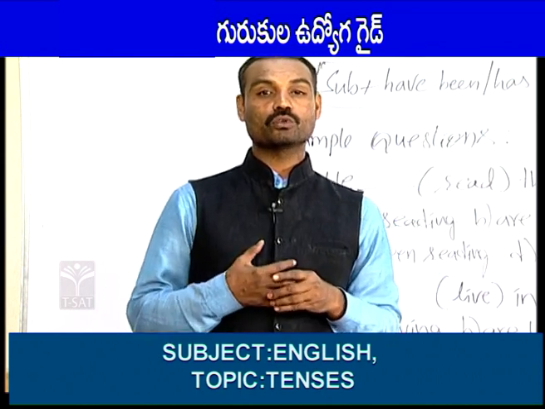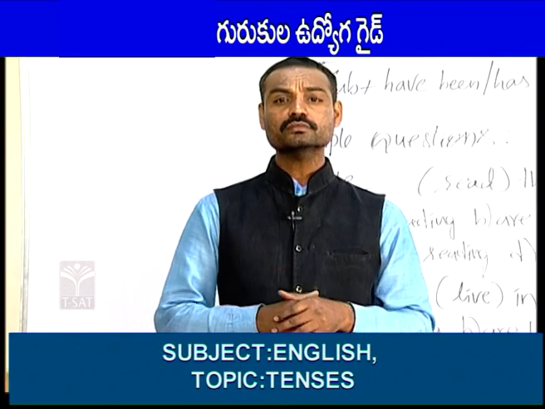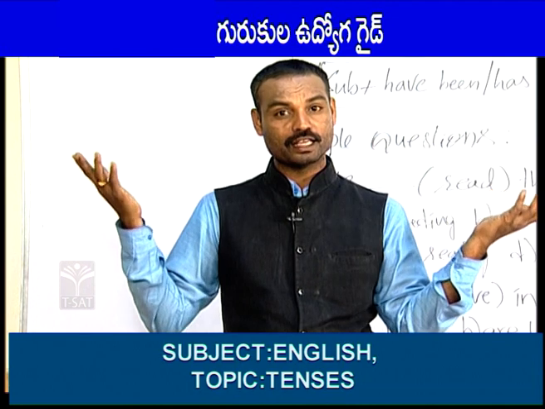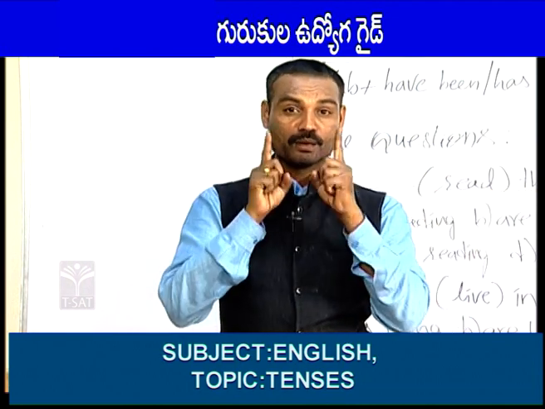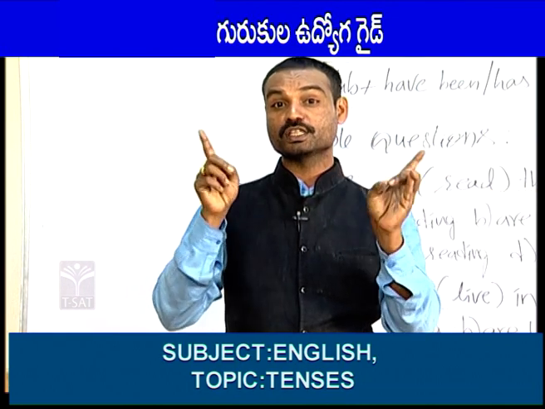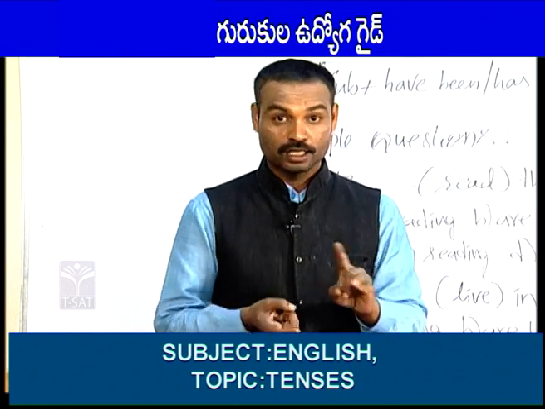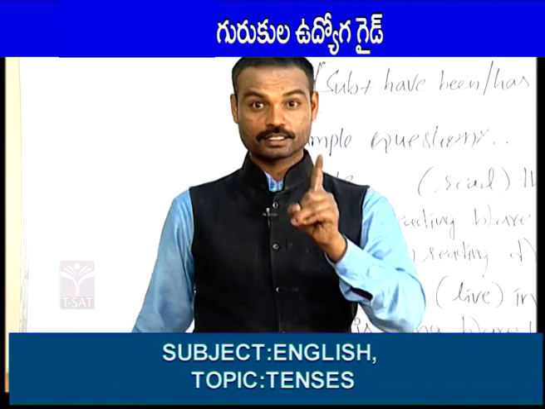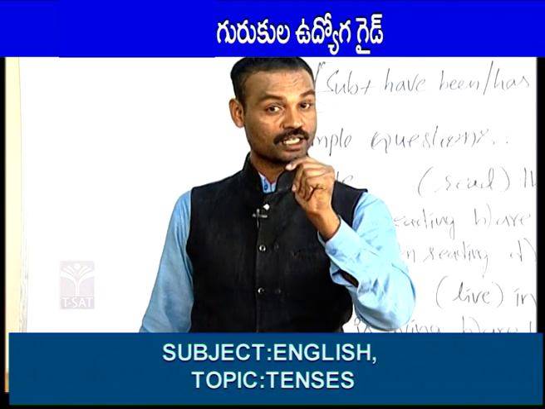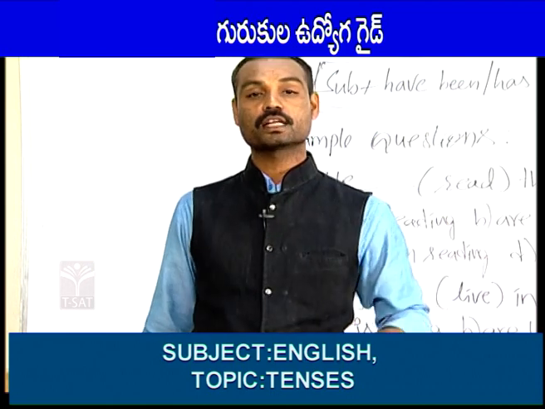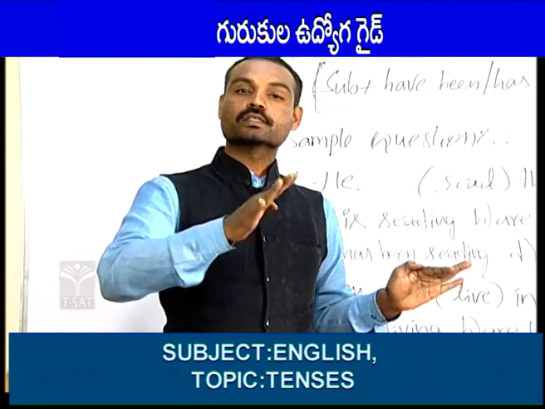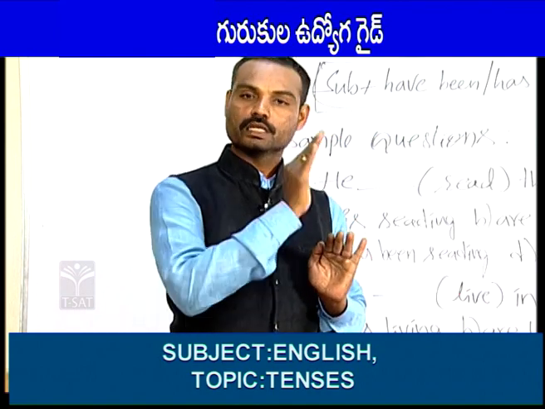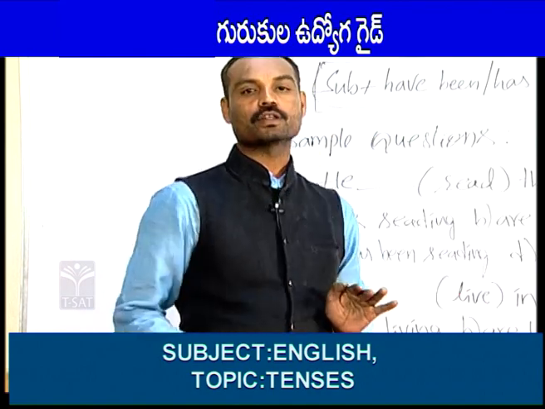I am going to give you one more example. For example, Prabhas goes to shooting every Sunday. It is a positive sentence. Prabhas doesn't go to shooting every Sunday. It is a negative sentence. Does Prabhas go to shooting every Sunday? It is an interrogative sentence. Doesn't Prabhas go to shooting every Sunday? It is called a negative interrogative sentence. Friends, like this, in every tense there will be 4 types of sentences. They are positive, negative, interrogative and negative interrogative.